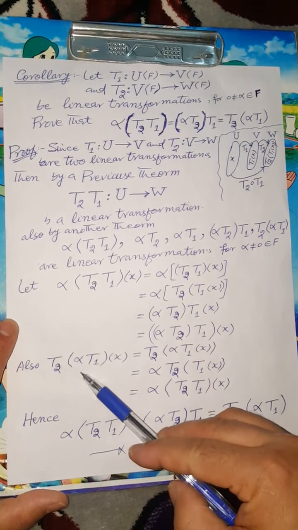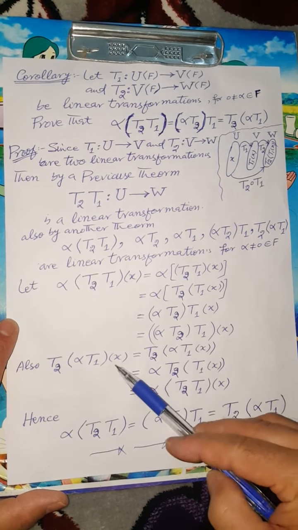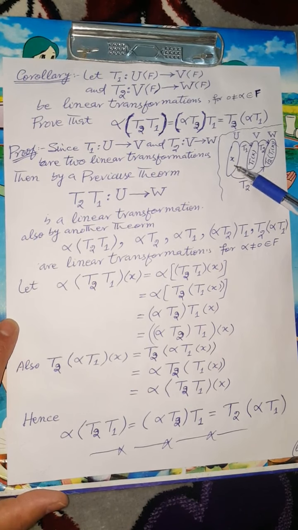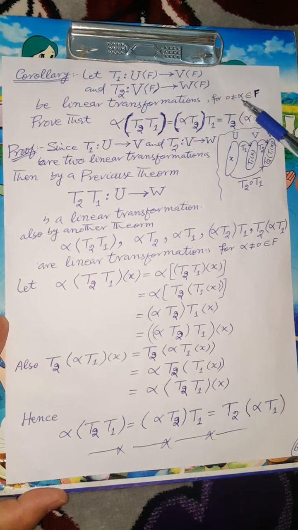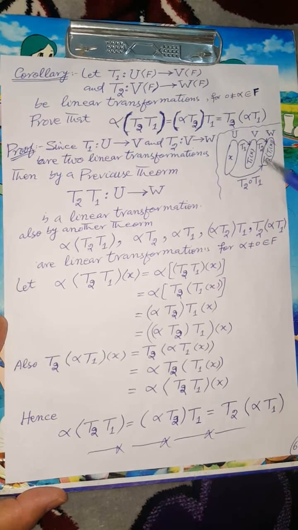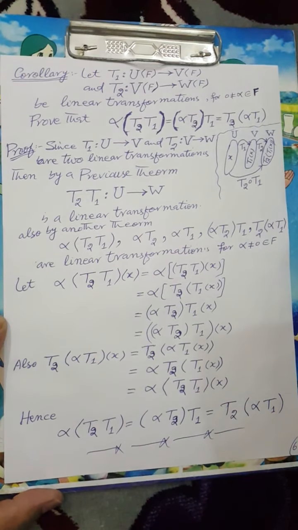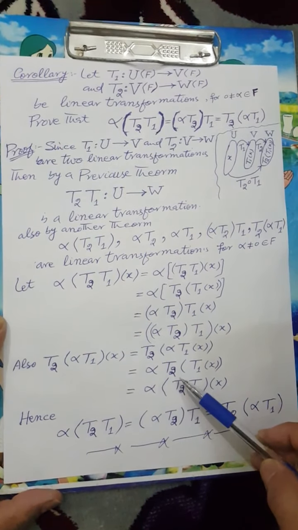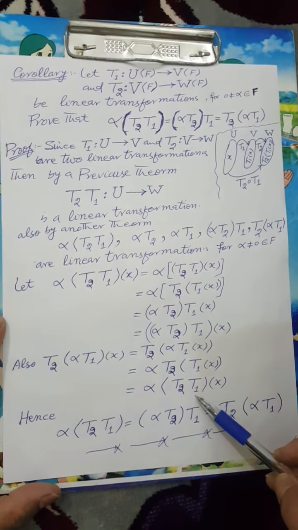Also, T2 composition alpha T1 X is equal to T2 applied to alpha T1 X, where X is an element of the vector space U. T1 is a linear transformation from U to V. We can apply T1 on X. The result T1X is an element of V, and we can multiply a scalar with the element of V, which is again an element of the vector space V. That is, alpha T1X is also an element of V, and T2 is a linear transformation from V to W. Therefore we can apply T2 on the result alpha T1X, which is equal to alpha T2 composition T1 X.